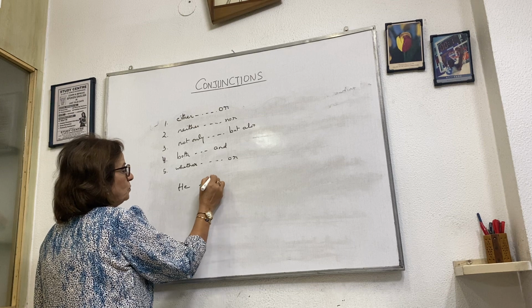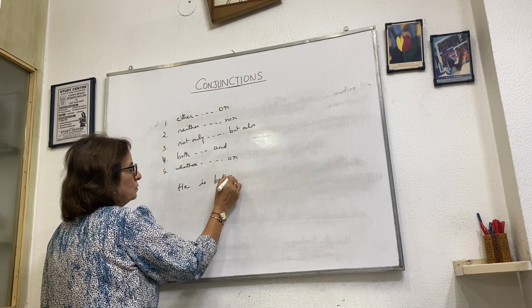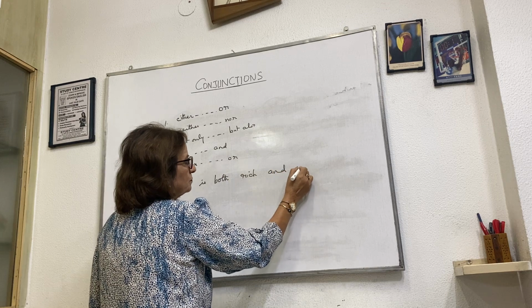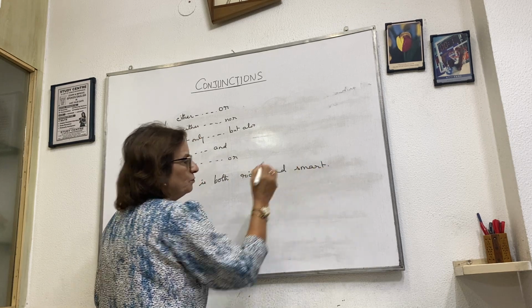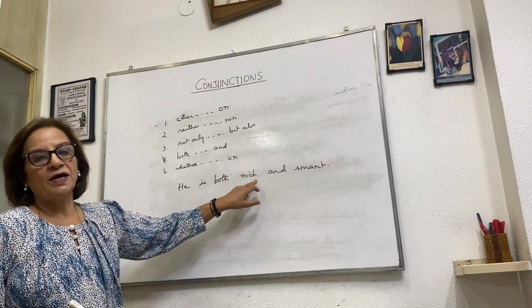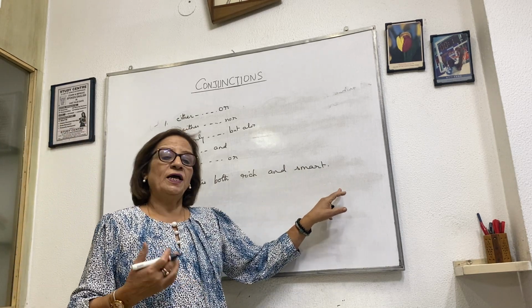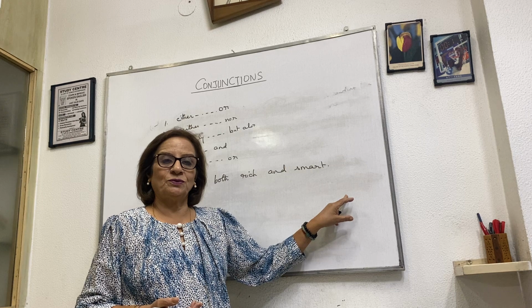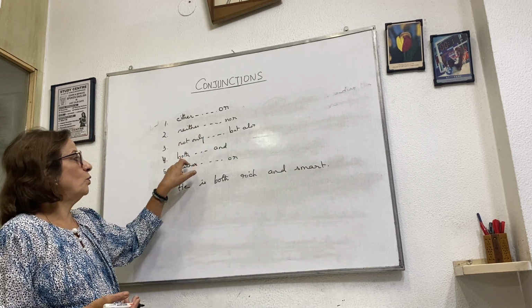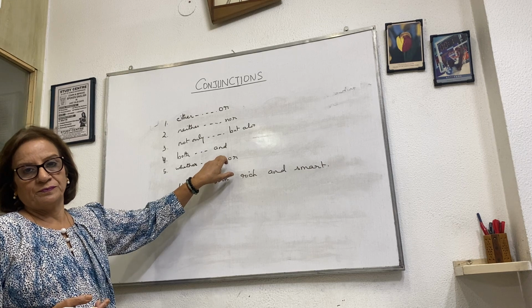He is both rich and smart. Okay. We are talking about two good qualities. He is both rich and smart. He is rich also and he is smart also. Okay. So we are using both and. Both and. Okay.